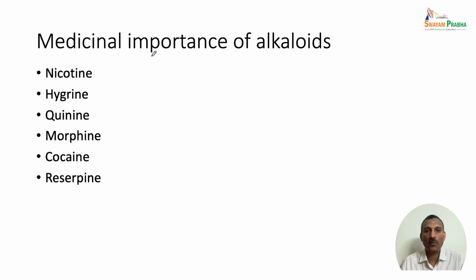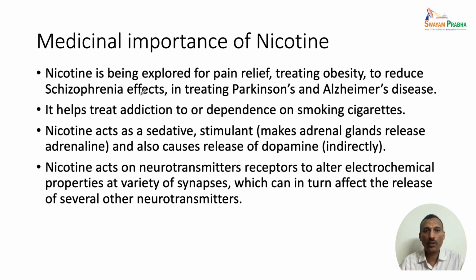Let us look at some of the medicinal importance of alkaloids. We will look at nicotine, hygrine, quinine, morphine, cocaine, and reserpine. So nicotine, when we talk about this, is being explored for pain relief and treating obesity, to reduce schizophrenia effects, and it is also used for treating Parkinson's and Alzheimer's disease. So this also helps to treat addiction to or the dependence on smoking cigarettes. Of course, nicotine is present in cigarettes and tobacco plants, but this is also used for the treatment of addiction.